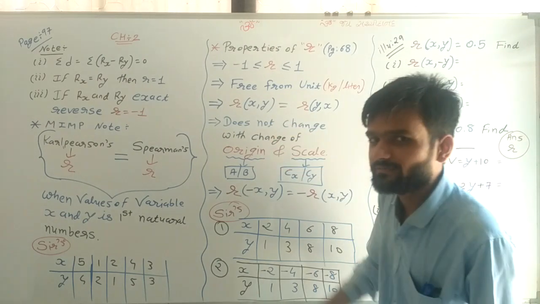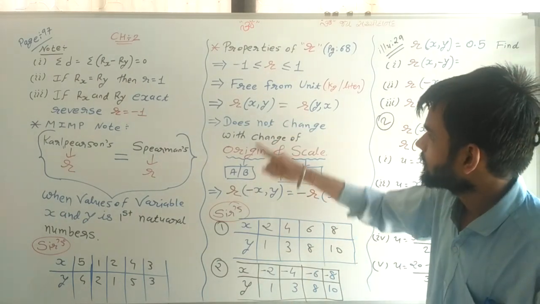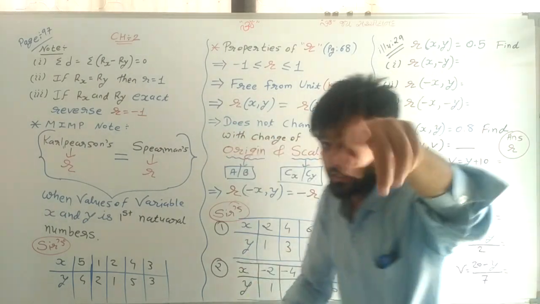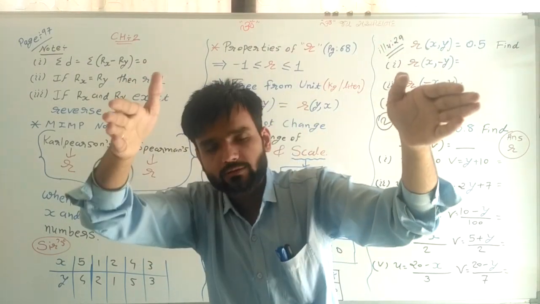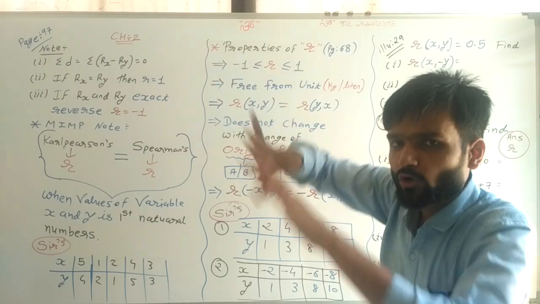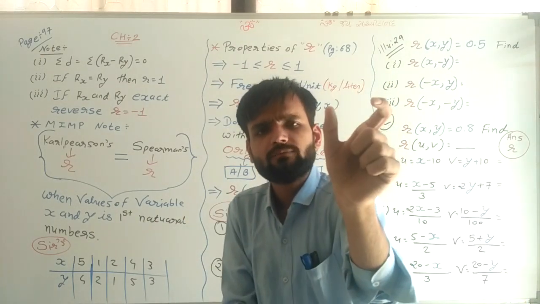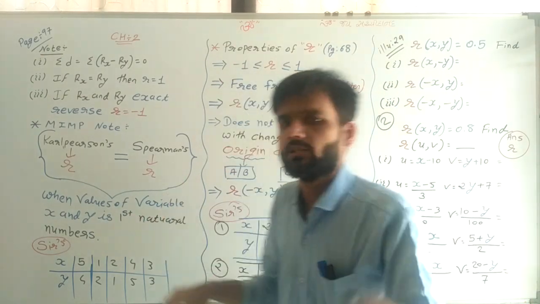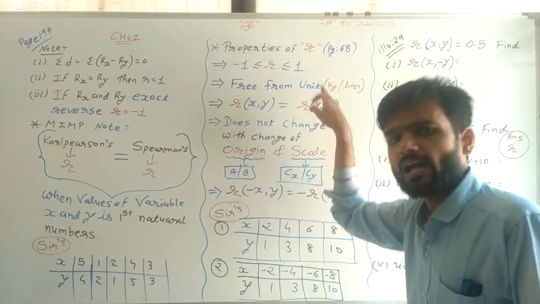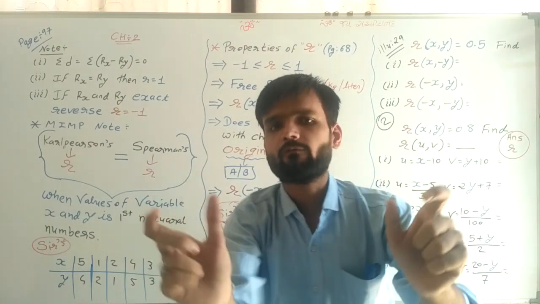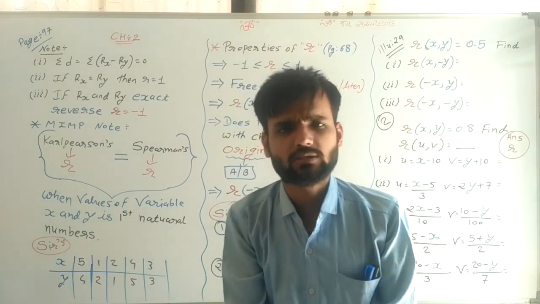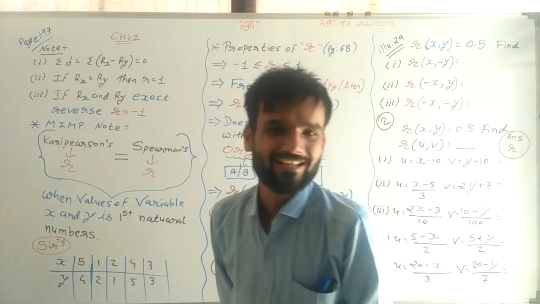Now next point, see. So there are 3 points. Again, R is always between -1 and 1. Second thing, it is free from unit. There is no unit of R. Third one, Rxy and Ryx are both the same. The relation between xy or the relation between yx, both are the same. There is no change.